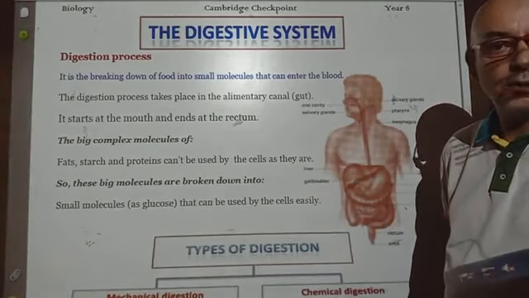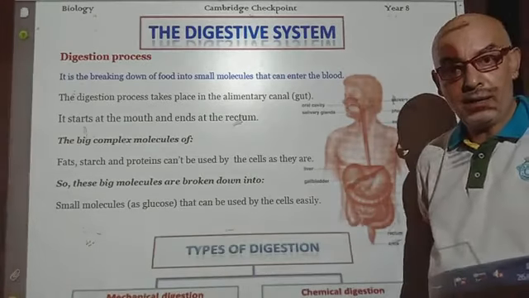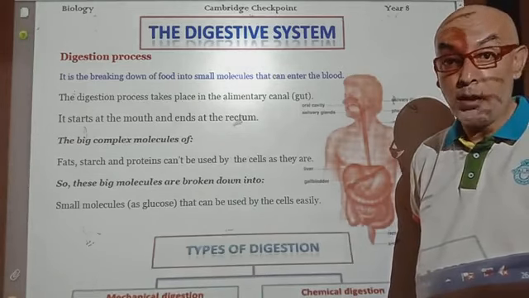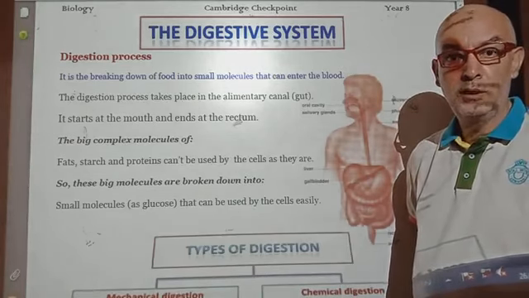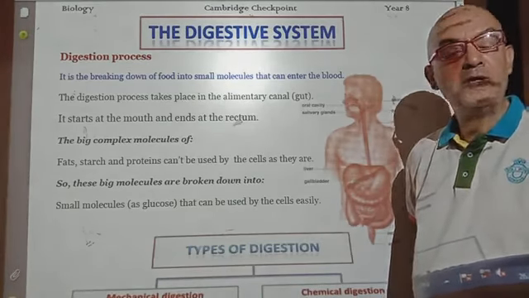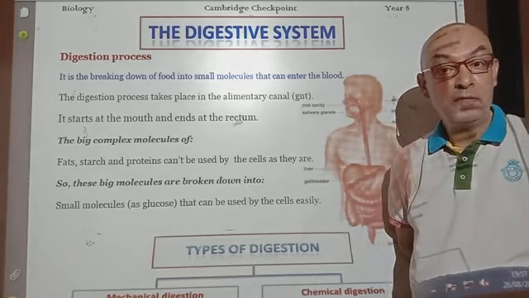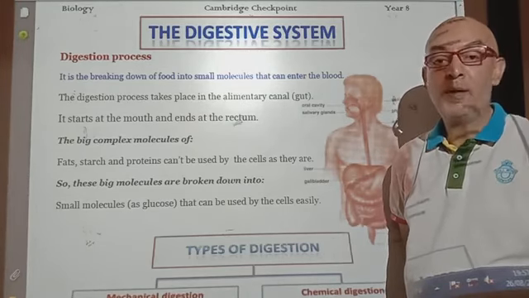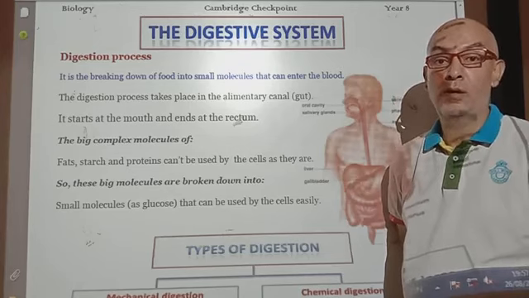From the previous discussion, we can understand that we cannot depend on the large molecules of the food to let the body benefit from, but we have to change the large molecules of different substrates or different kinds of food into smaller ones to let the body benefit from.